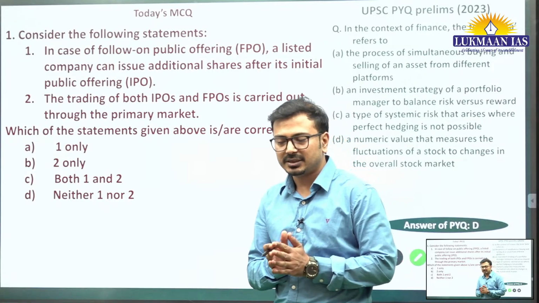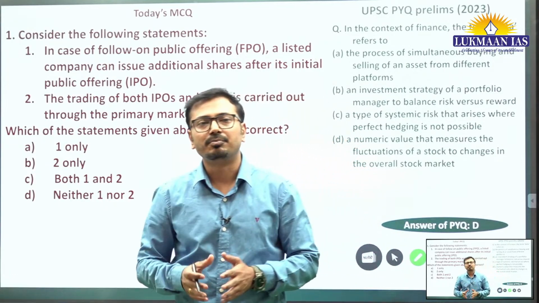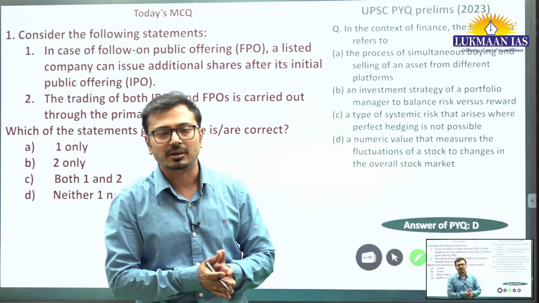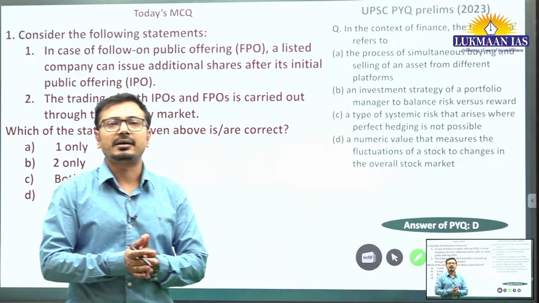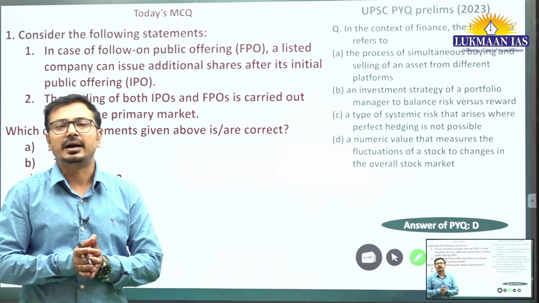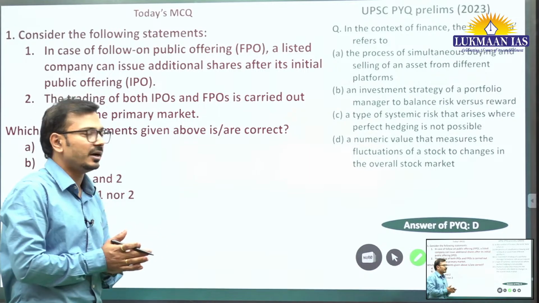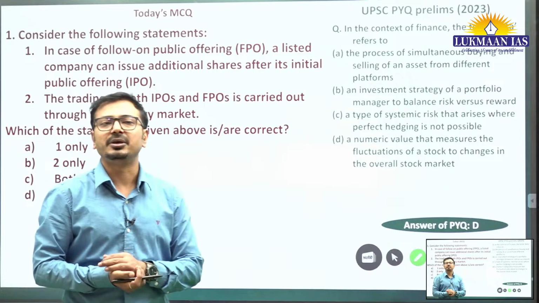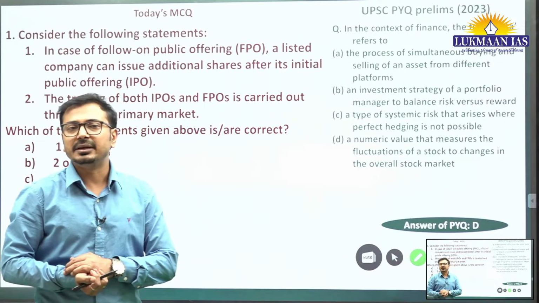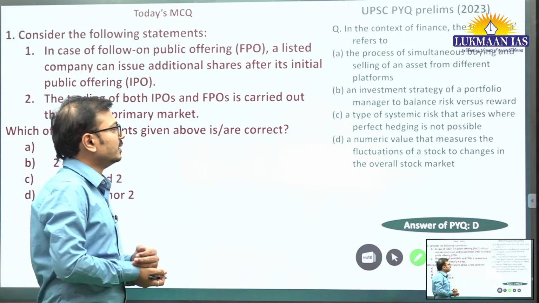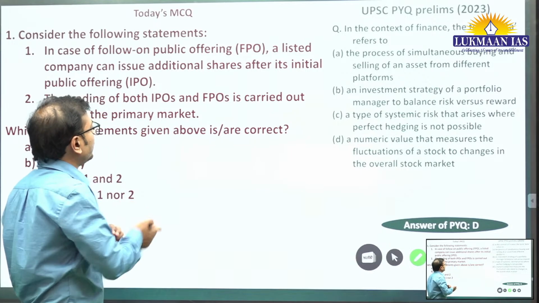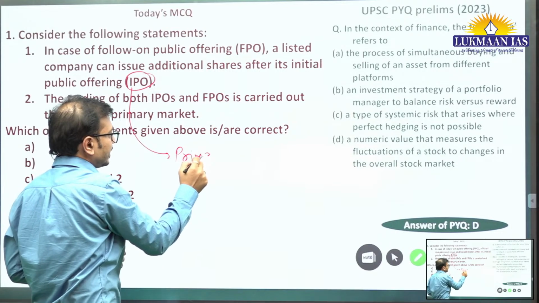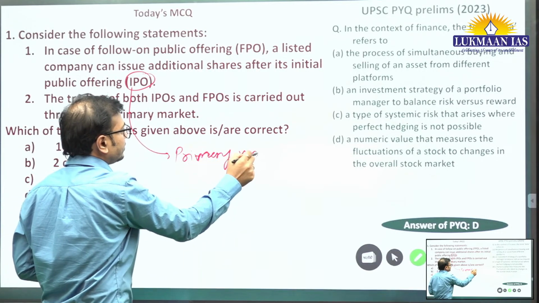IPO is basically when a particular company goes public, it wants to sell the shares to the common people. So in the primary market, the company issues IPO, initial public offering, and there the shares for the first time are divided or sold to the people, and this is how the capital is raised by the company. ठीक है, तो इसको हम IPO बोलते हैं. IPO is done in primary market. ठीक है, ये कहां पर होता है? प्राइमरी मार्केट में होता है.